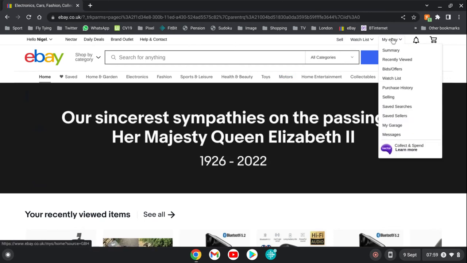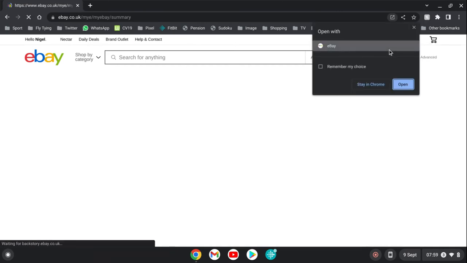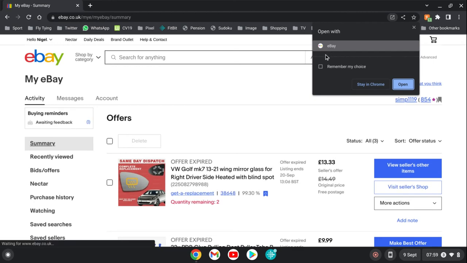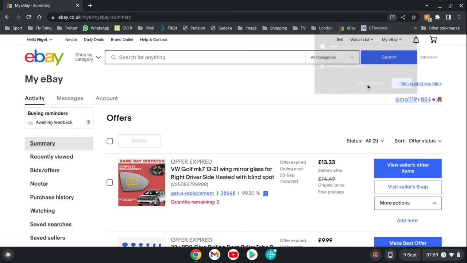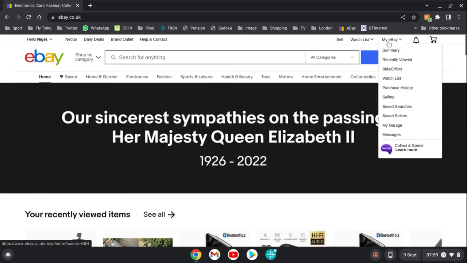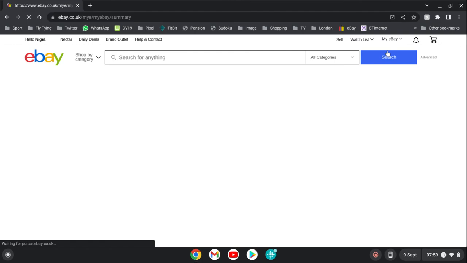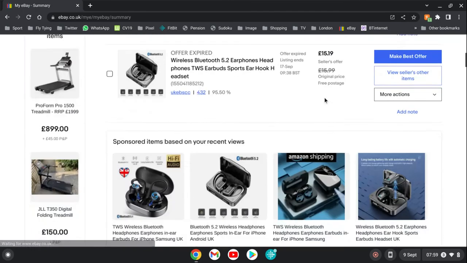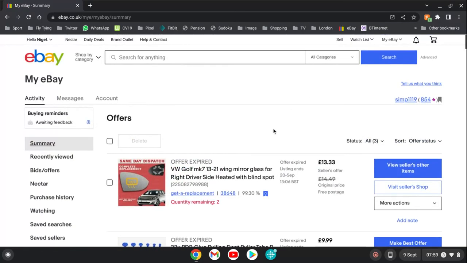now when I go to my eBay, just remember my choice, stay in Chrome, comes up in full screen. If I go back to eBay now and go on my eBay summary, it's full screen and it looks how it should look, which I'm delighted about.